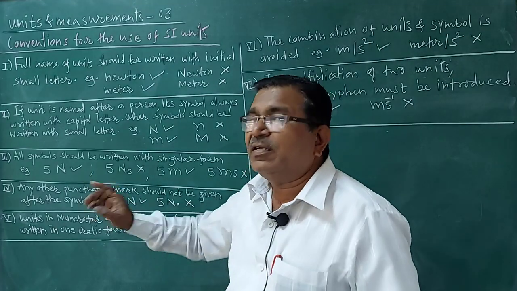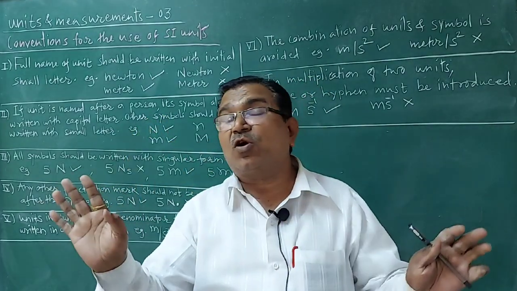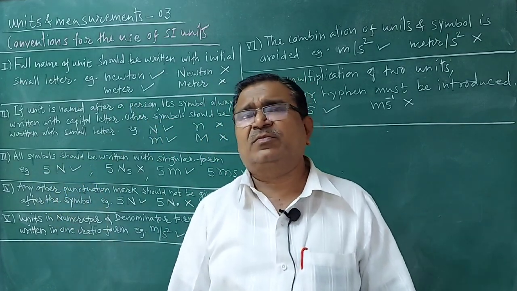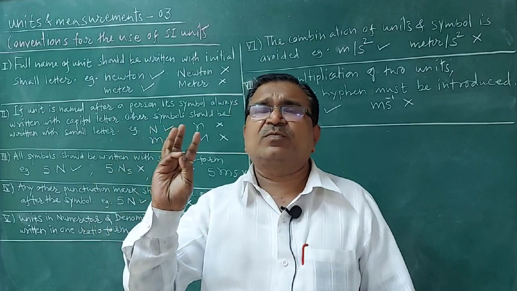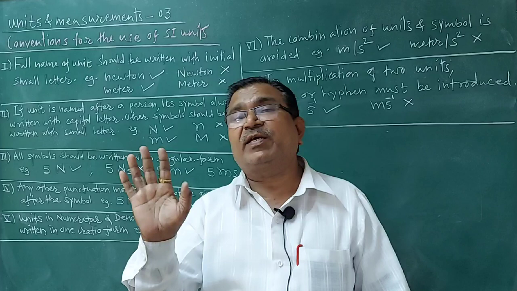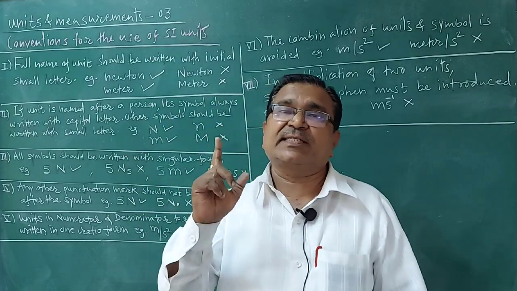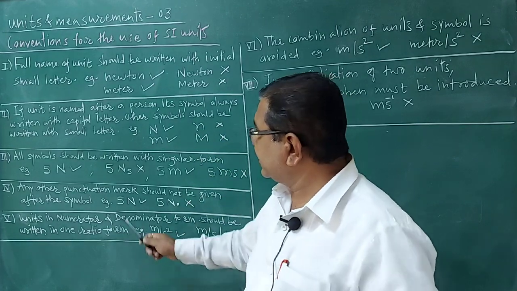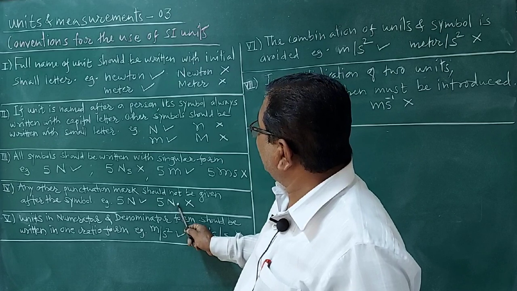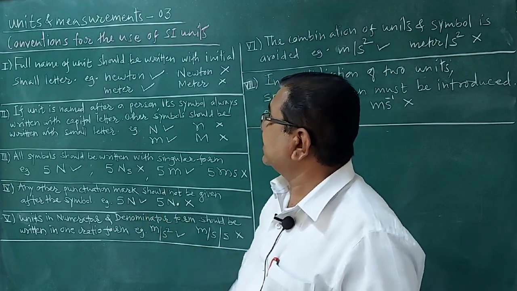Next, any other punctuation mark should not be given after the symbol. Most important: any full stop, any inverted comma, any question mark, any exclamatory mark should not be given after the symbol. It should be like this: 5 N, no full stop here. I have given a full stop. This is wrong. 5 N, it is correct.